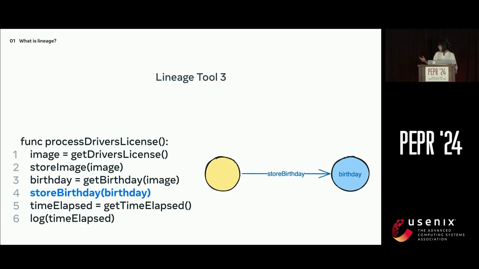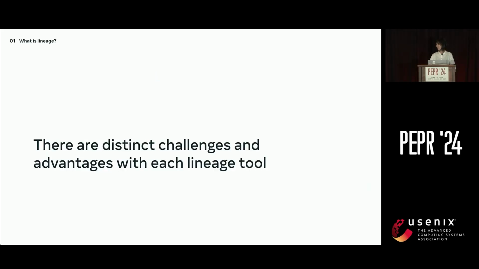But in order for Lineage tools like these to function really well, they need to have a deep understanding of the code base because they need to understand the data transformations. And that can be challenging and complex. So depending on the implementation, we might be circling back to the problem our first tool had, where it's collecting too many flows, or the challenge our second tool had, where it's potentially missing some flows. So hopefully this was successful in communicating why there are many varieties of Lineage tools, and that there are distinct challenges and advantages to each Lineage tool.